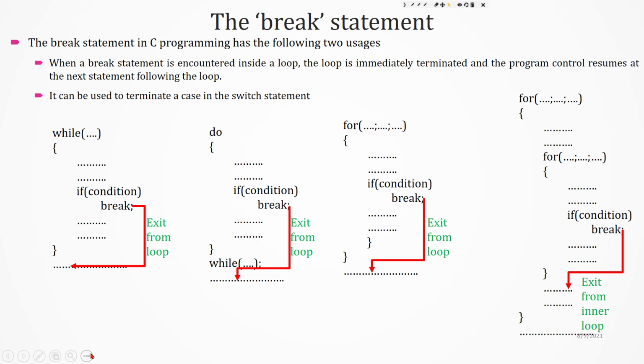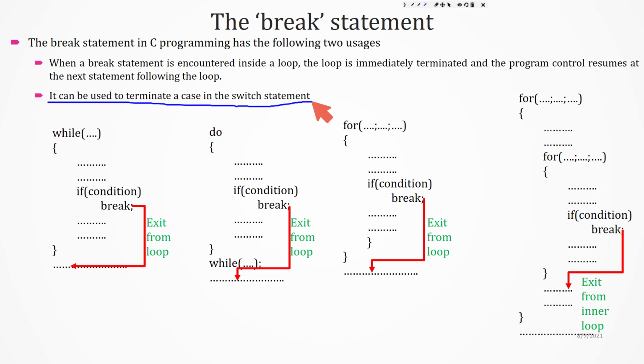The break statement in C program has the following 2 usages. When a break statement is encountered inside a loop, the loop is immediately terminated and the program control resumes at the next statement following the loop. It can be used to terminate a case in the switch statement. This one we already discussed. Purpose of break in switch.